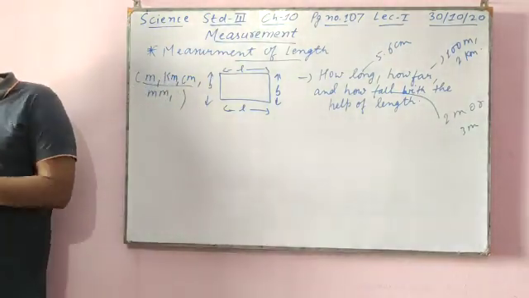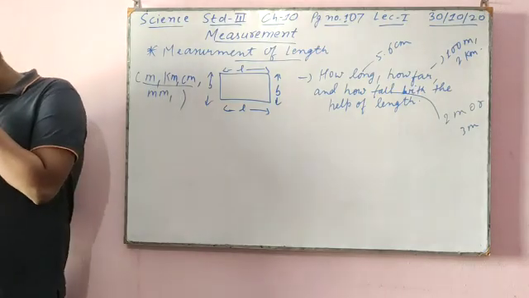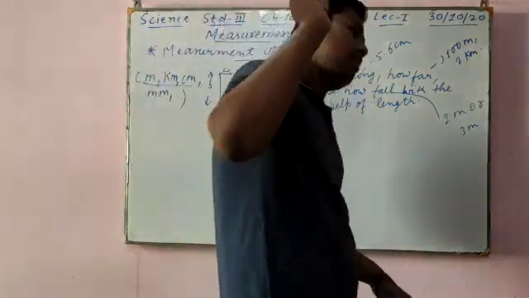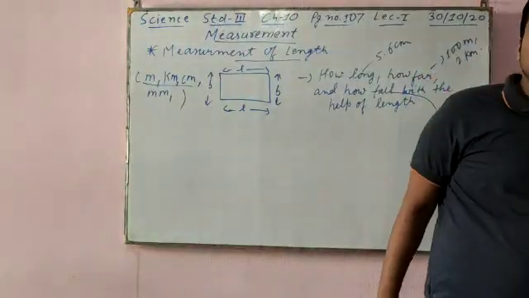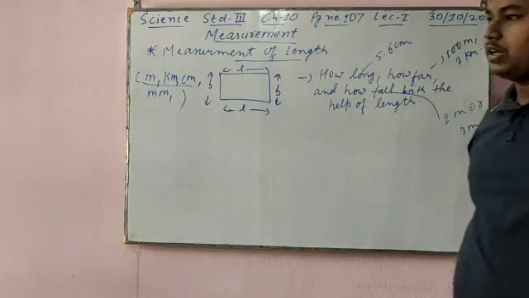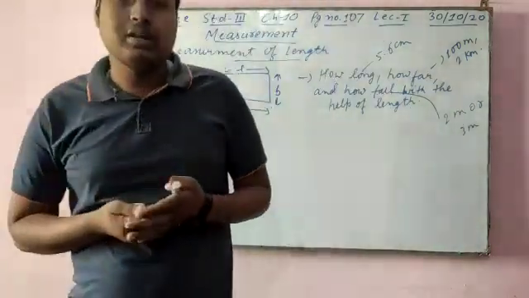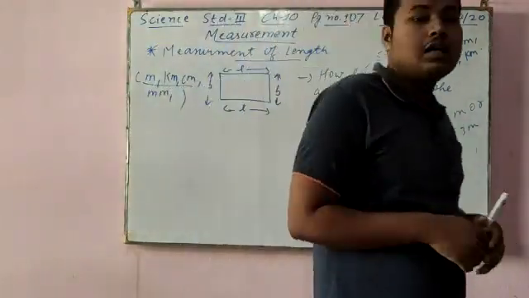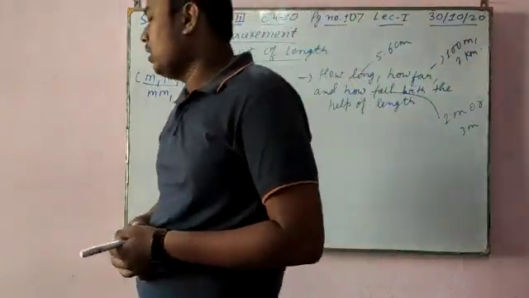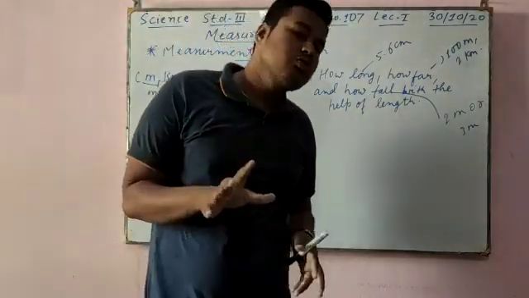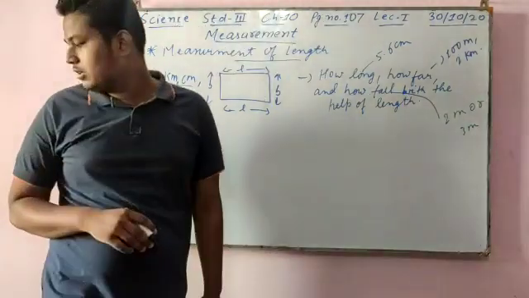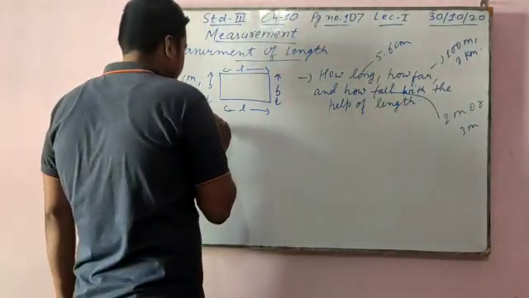A long time ago, people had different ways of measuring length. For example, length was measured using span, foot, and cubit. Long time ago there was no measuring tape, no measuring scale. Now we are living in a modern day, so we have instruments such as measuring tape and measuring scale. But long time ago people did not have them, so they used to measure using hand span,